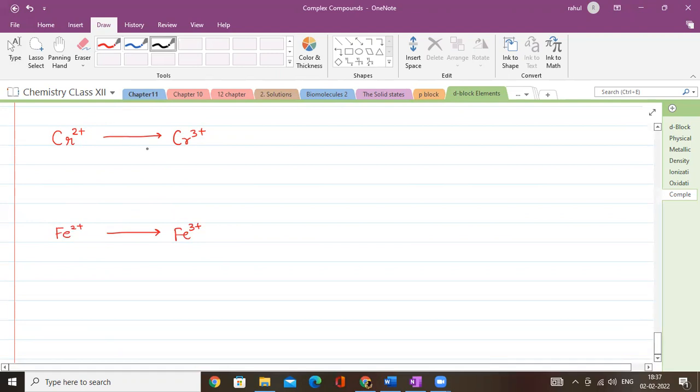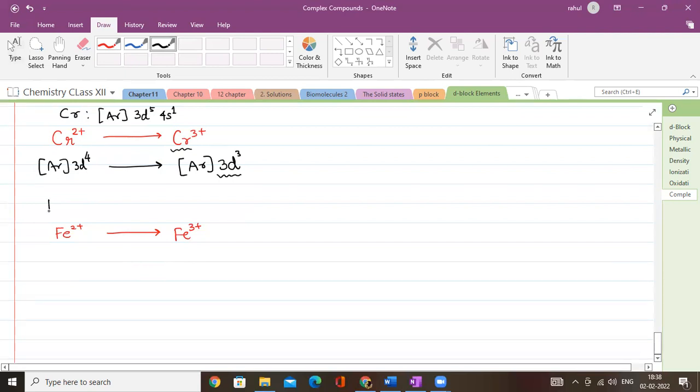When I'm talking about chromium, the configuration of chromium, as you know, is argon 3d5 4s1. So if I write Cr2+, the configuration is argon 3d4, one from here, one from here. And if I write Cr3+, it is argon 3d3. So you can see from here it has half-filled t2g orbital configuration.